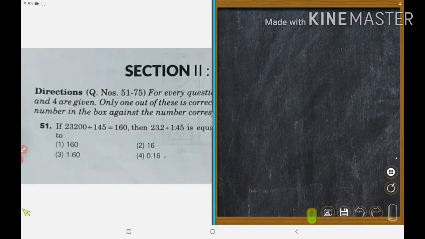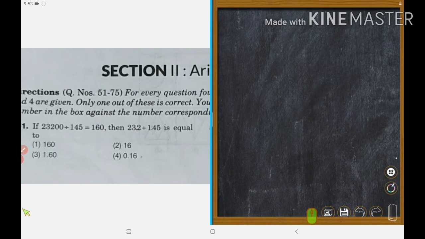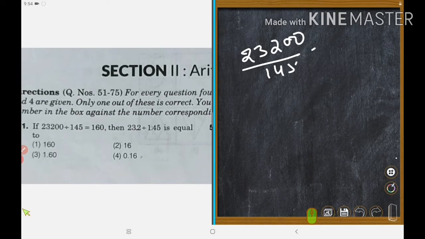The first question: if 23,200 divided by 145 is equal to 160, then 23.2 divided by 1.45 is equal to what? Let's see. 23,200 upon 145 is equal to 160.